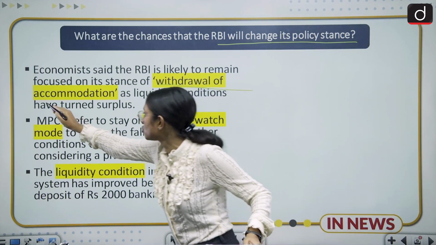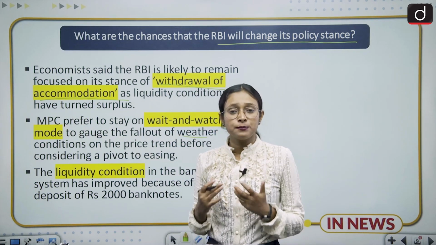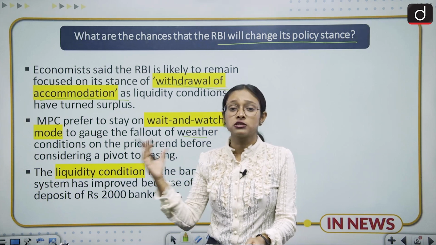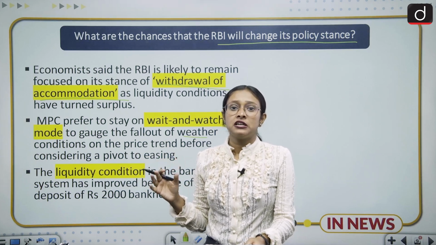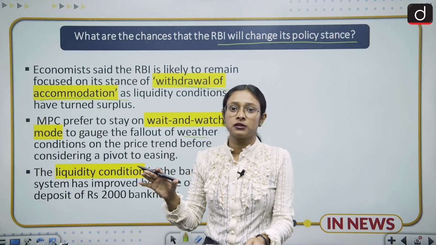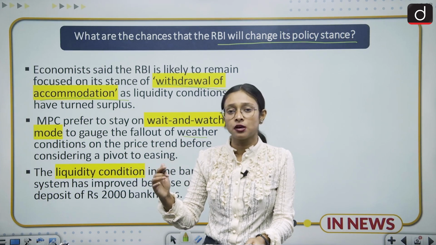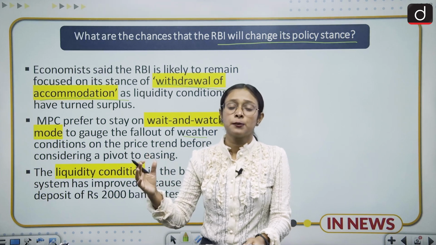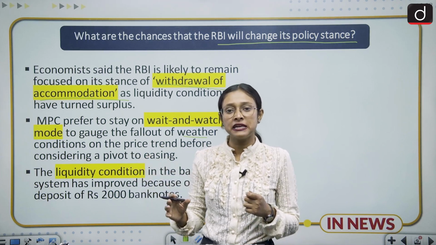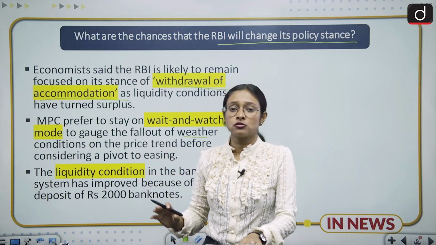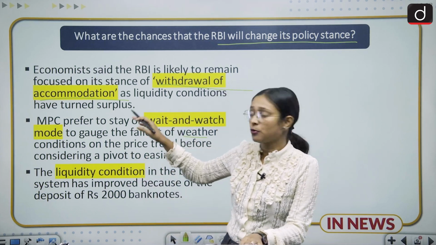And what is this withdrawal of accommodation? The RBI knows that there is liquidity sloshing in the market, and it is aware of this situation, but slowly or gradually it will change and make its policy stricter. But nowadays it will not make its policy suddenly strict. So this is the withdrawal of accommodation policy.